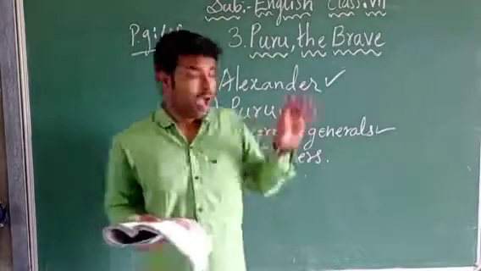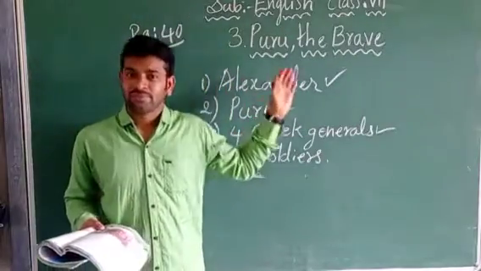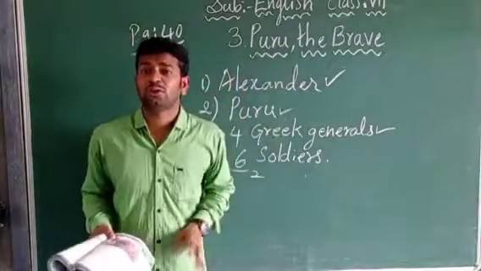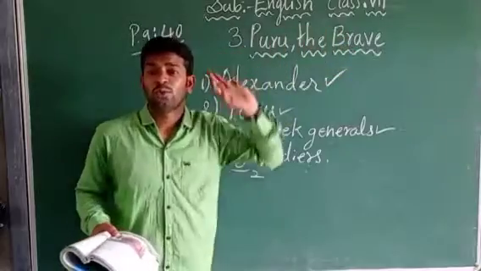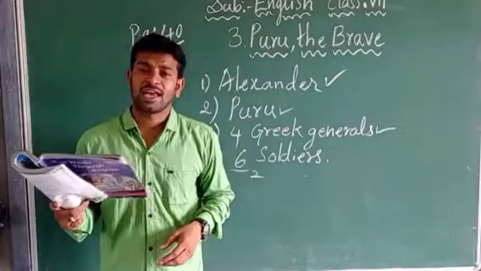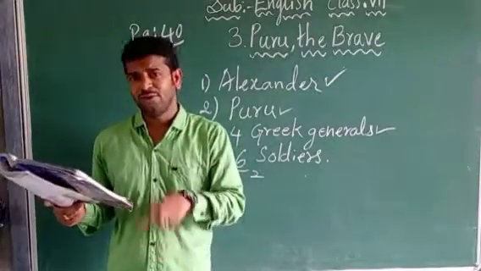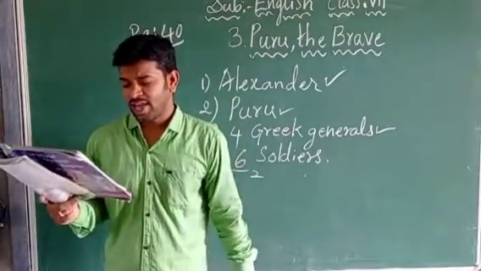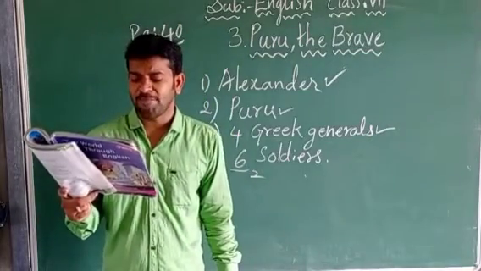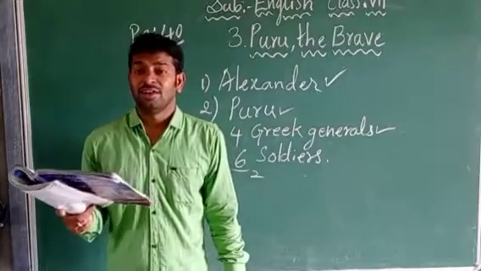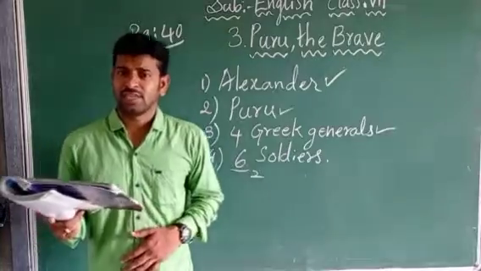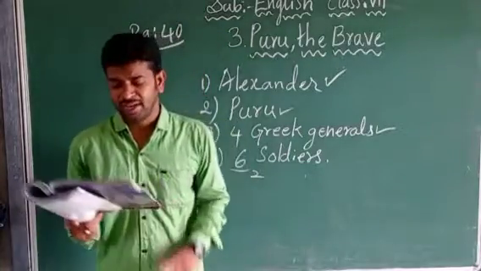See, now our Alexander is also supporting Puru. He is telling that he doesn't want to see the brave Puru in chains. Now the soldier goes again. Alexander says, they should not have put him in chains. He is a king besides being a great soldier. Not only is he a soldier, besides that he was a king of one place, one of the kings in India.